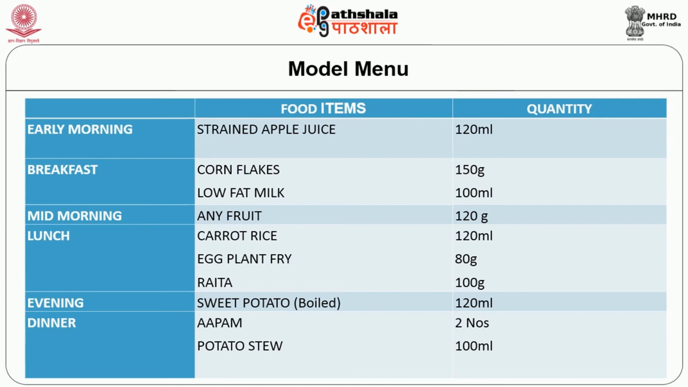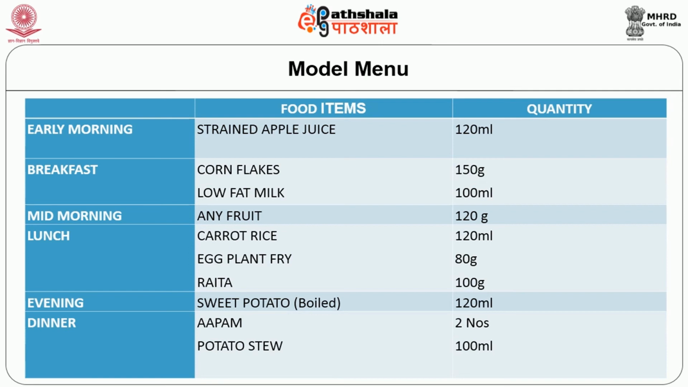A typical diet, that is a model menu for the management of gout, is shown here. This can be followed by anyone. Early morning, they can have 120 ml of strained apple juice. For breakfast they can have cornflakes, low fat milk. Cornflakes may be a maximum of 150 grams and low fat milk 100 or maximum 150 ml. And for mid-morning they can have 120 gram of any type of cut fruits.